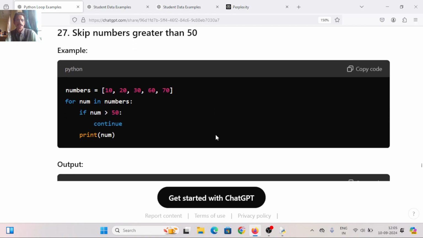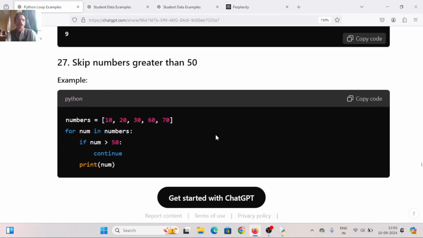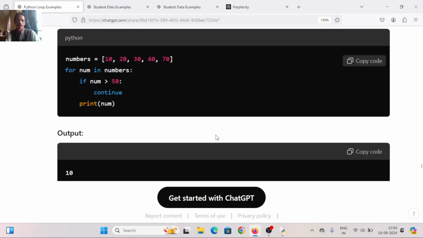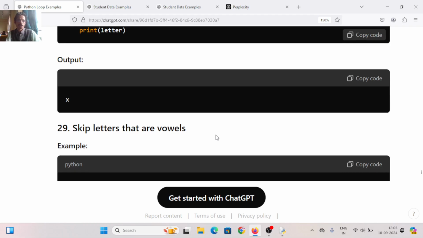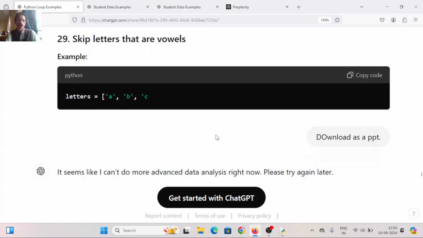Same example again with continue. Skip numbers greater than 50, same example. Stop when finding the letter Y, use break. Skip letters that are vowels, A, B, C. So in this way.